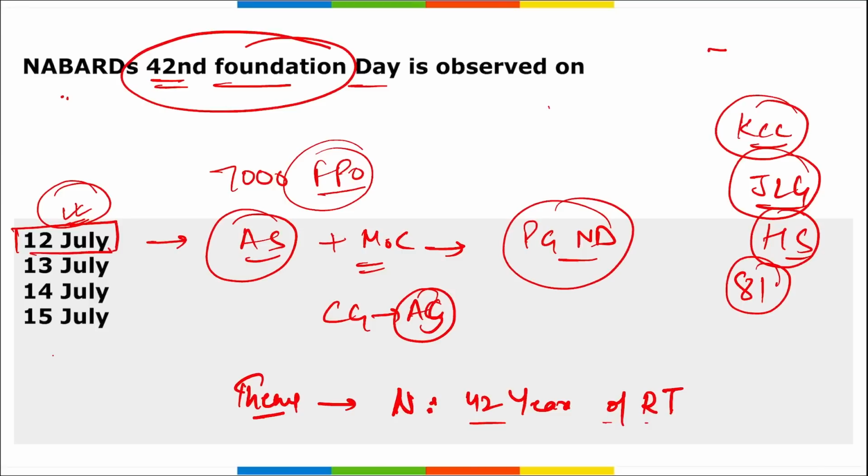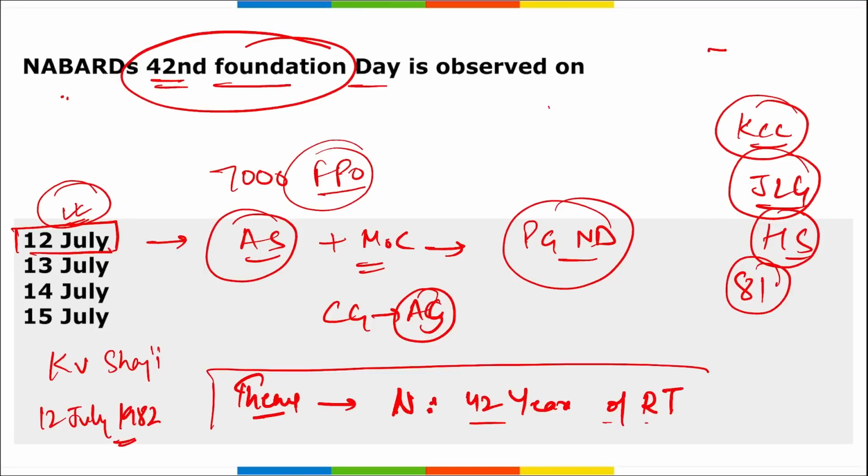If we talk about who is the chairman of NABARD, KV Shaji is the current chairman of NABARD. And when was the NABARD established? It was on 12th of July 1982. And what was the theme for the 42nd Foundation Day of NABARD? It is NABARD 42 years of rural transformation.